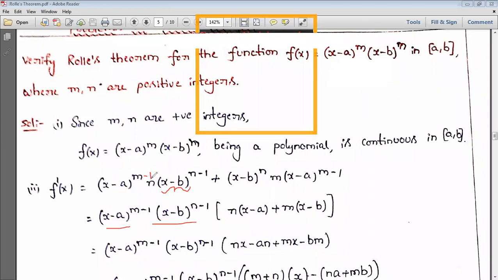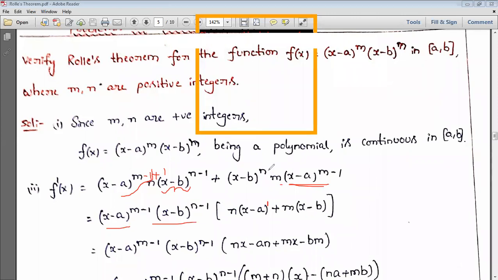Suppose here I added 1 and subtracted 1. Then I took common only x minus a whole power m minus 1, and the remaining x minus a whole power 1 I wrote inside. Next, coming to the second term, here it is x minus a whole power m minus 1. That one I took common, and m as it is.